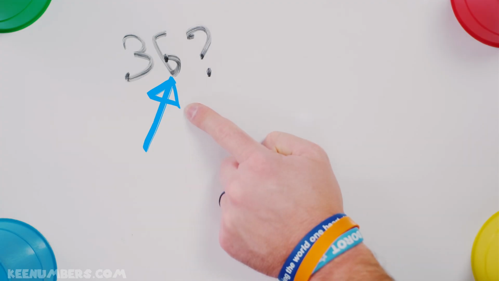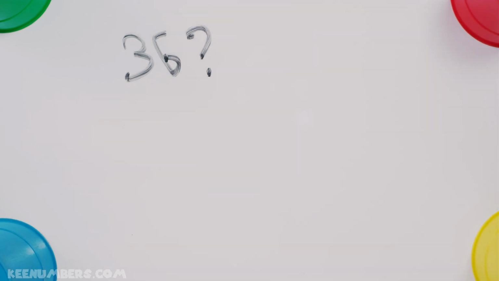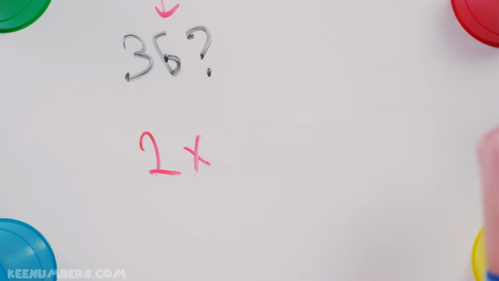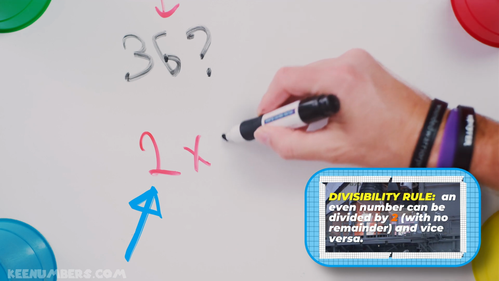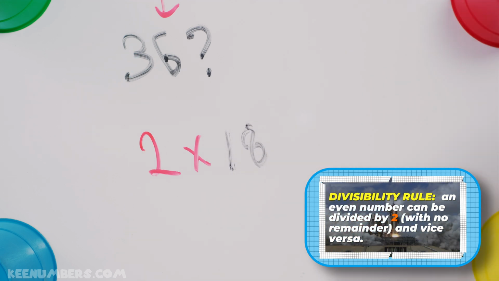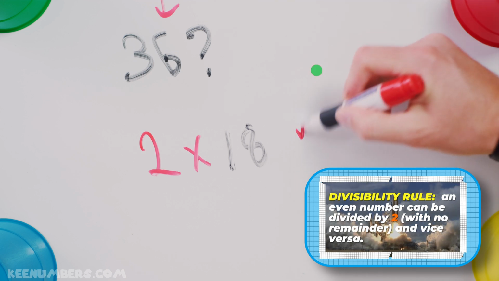What about 36? Can you divide this nicely by 2 or 3? Hey, you bet, look at that. That's an even number. So right away, you can write it as 2 times something else. And what about, is it divisible by 3? Well, we'll get to that in a second. How many 2s are in 36? Ah, yes. There are 18 2s in 36. So that's good to go.